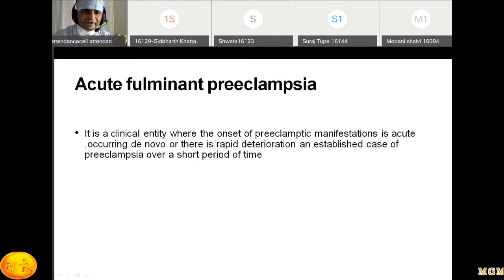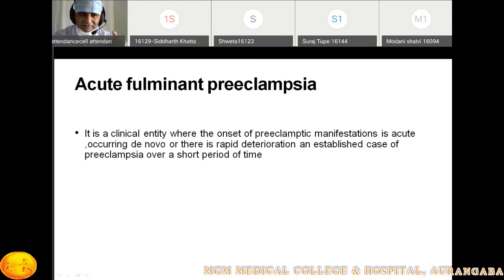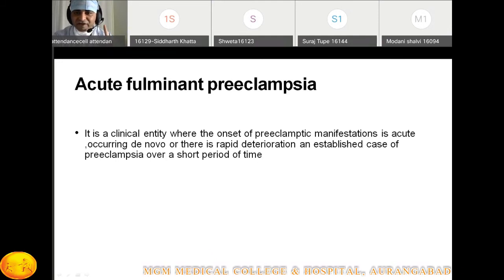Just remember one point, this definition. What is acute fulminant preeclampsia? This can be asked in the exam. It is a clinical entity where the onset of preeclampsia manifestation is acute, occurring de novo, or there is a rapid deterioration of an established case of preeclampsia over a short period of time.